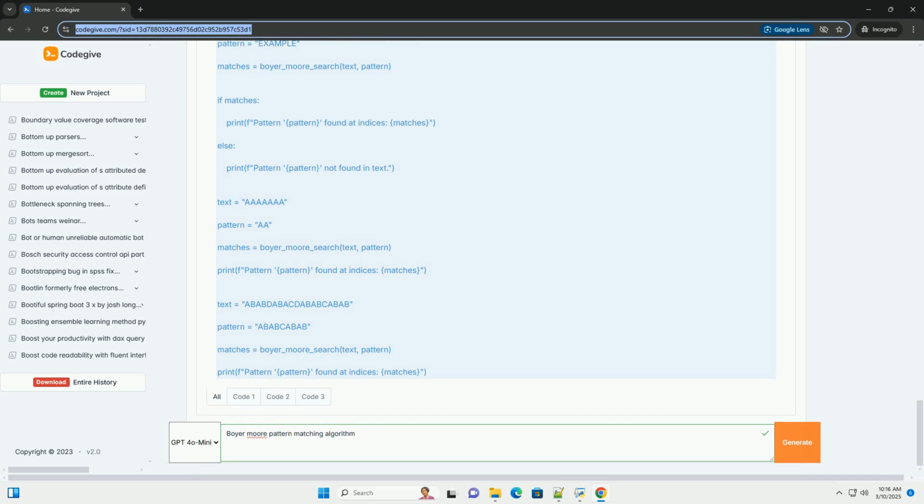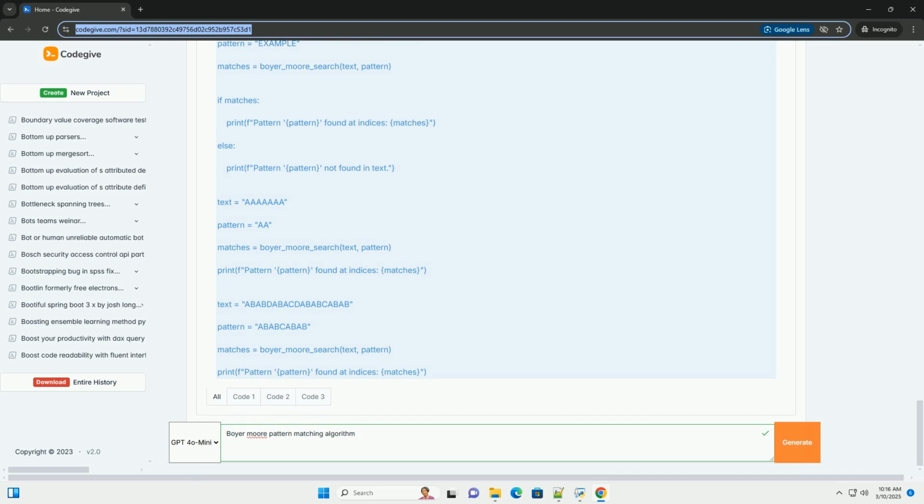It considers the suffix of the pattern that has been successfully matched before the mismatch occurred. Scenario 1, the matched suffix occurs elsewhere in the pattern. Find the rightmost occurrence of the matched suffix in the pattern, but not overlapping the current occurrence. Shift the pattern so that this other occurrence aligns with the matched suffix in the text.